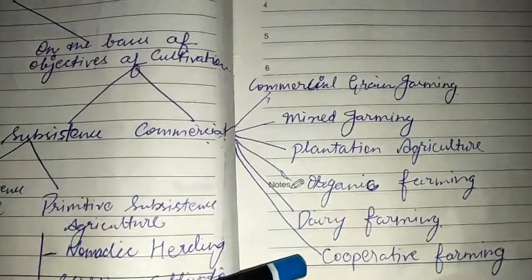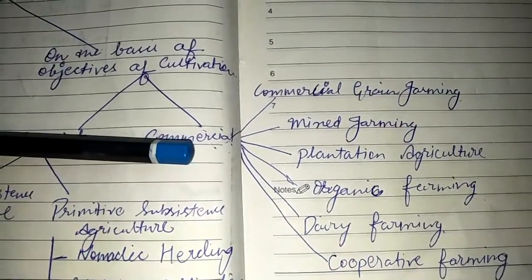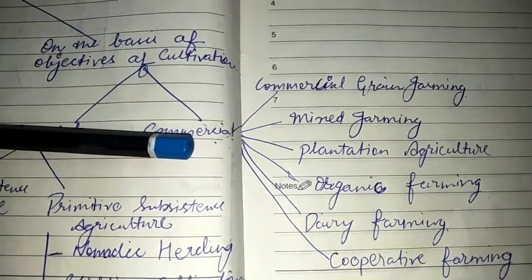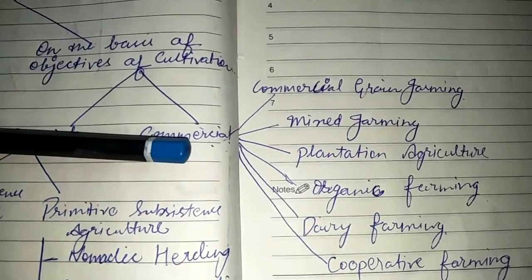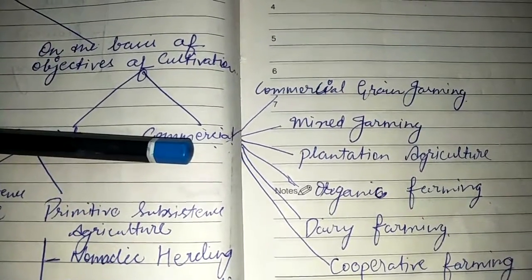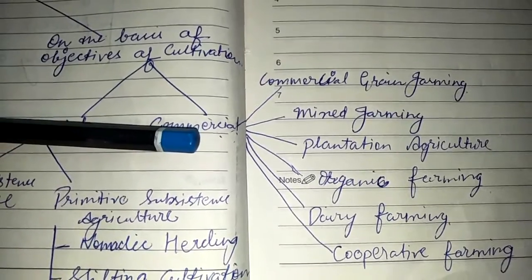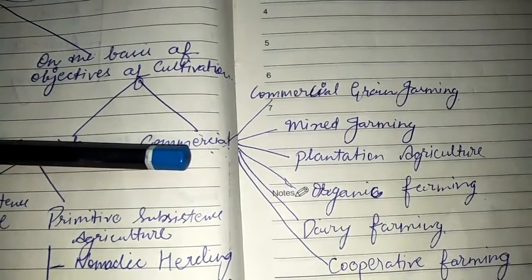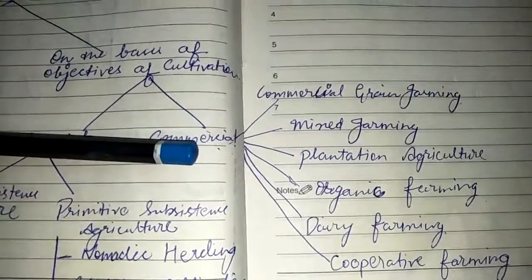Now, cooperative farming. Cooperative farming is a new trend in farming. The mode of operation is simple. Farmers take loans from cooperative banks and invest the amount in farming. Land is tilled collectively by the farmers. Maximum utilization of modern machinery is done in such type of farming also. This type of cooperative farming is commonly practiced in countries like Sweden, Belgium, Netherlands, Norway, Denmark. In India, it is practiced in Maharashtra, Tamil Nadu, etc.